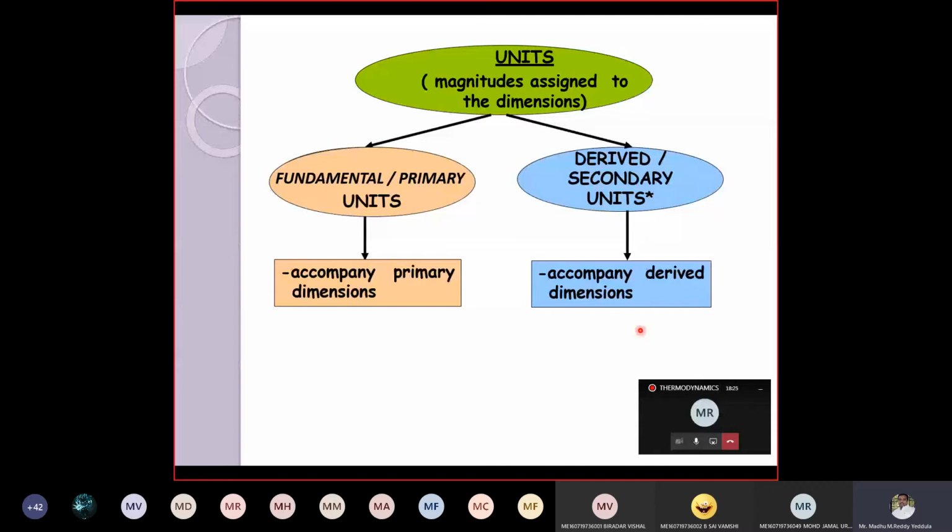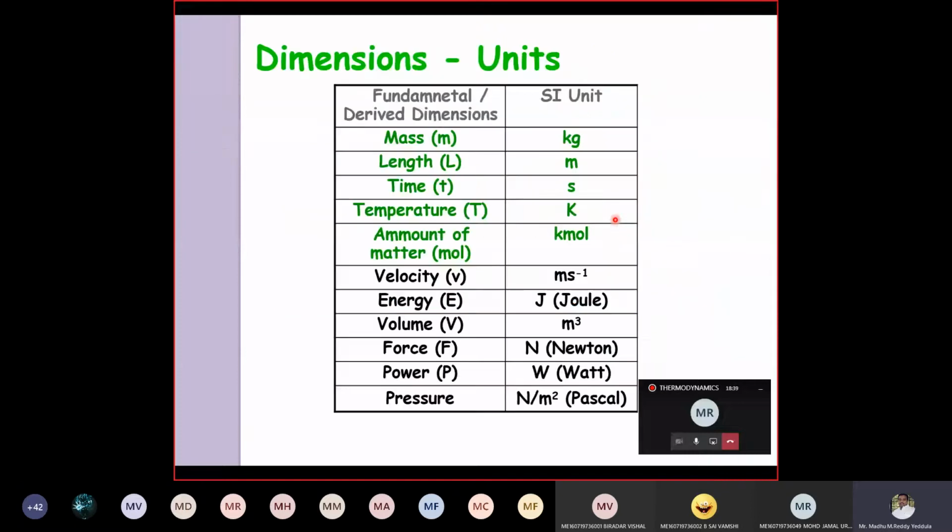In the same way, units are also fundamental units and derived units. What are the fundamental units we have? Kg, meter, second, mole. These are the fundamental units, and by using them we derive the derived units. Now you can see in this table, the green colored ones are the fundamental units and the black colored ones are the derived units. So m is the mass, the unit is the kg.